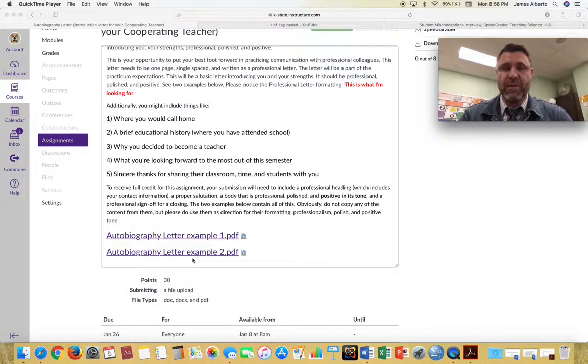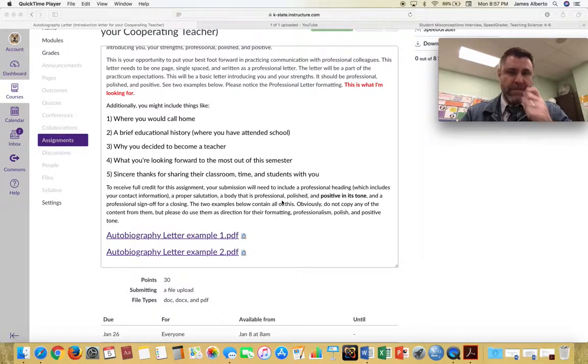They're both professionally written. The formatting for the letter is in a professional writing format, where you have your contact information at the top, you have a proper greeting, you have the letter in professional format, and then you have a salutation at the end. And that's typical of this type of letter when you write one professionally like this. So notice that about the two letters.